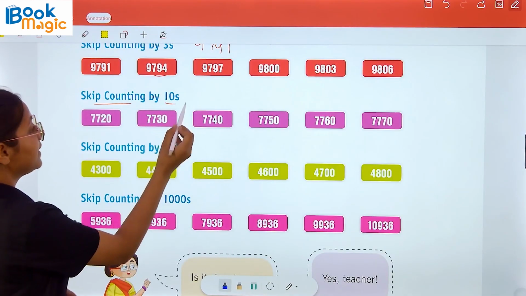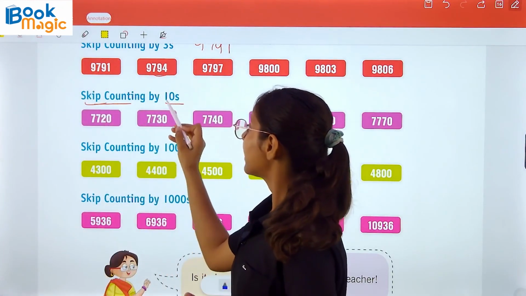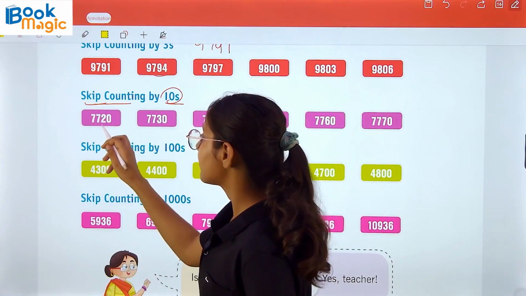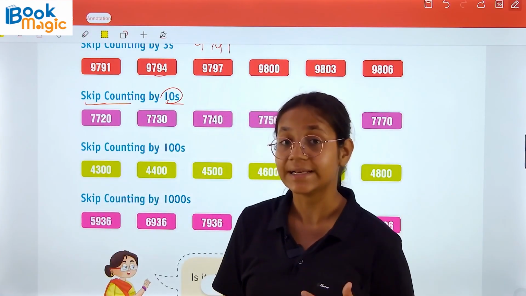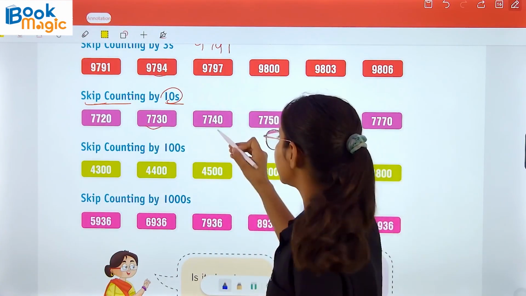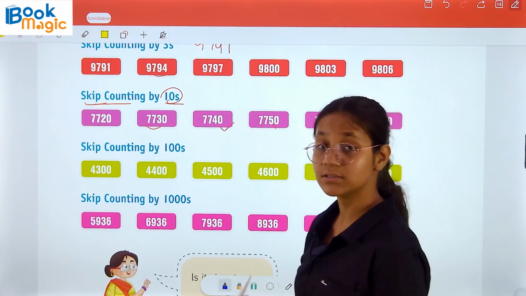Now skip counting by tens. So we have to skip counting by tens. So we have to leave the 10 numbers. 7720. And then adding 10 to it, we are getting 7730. Similarly, then 7740, 7750 and so on.